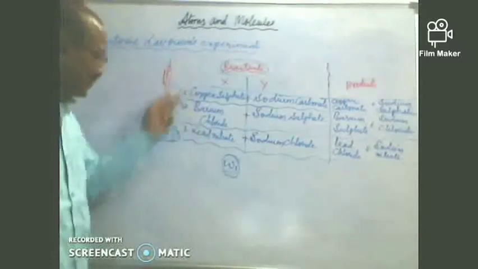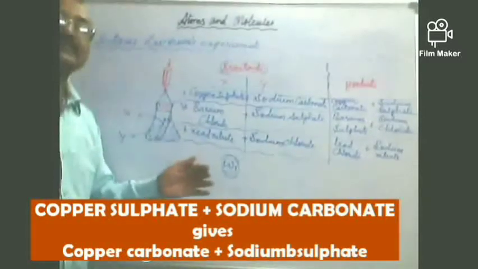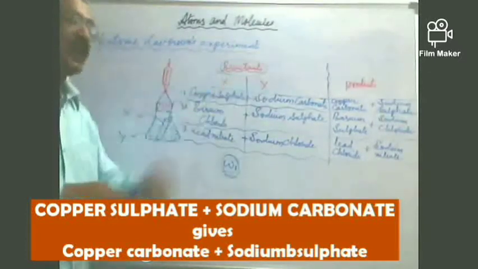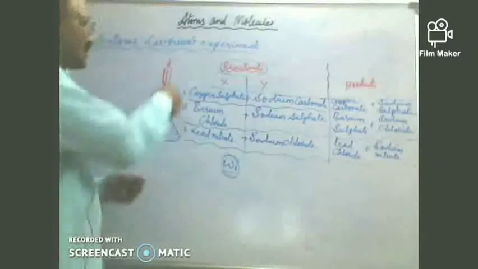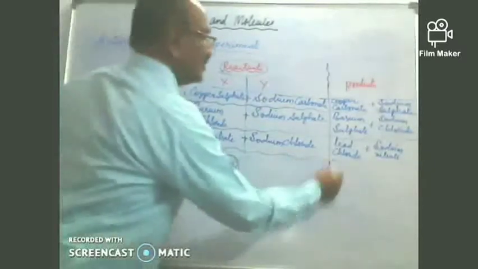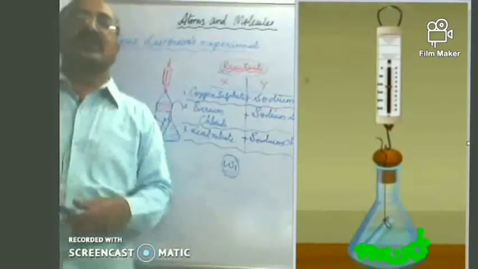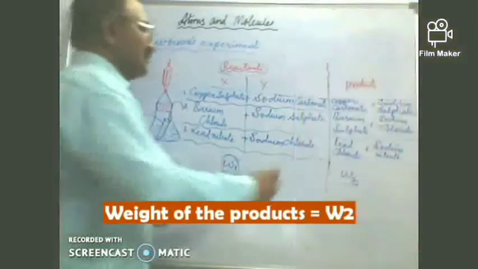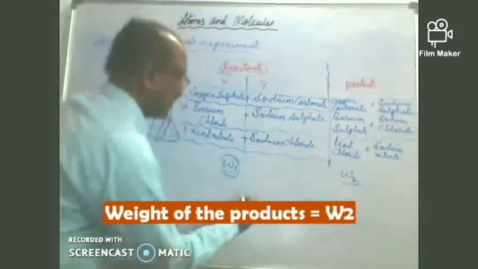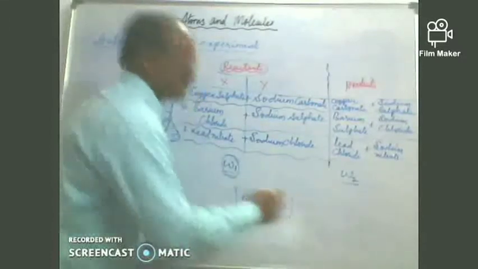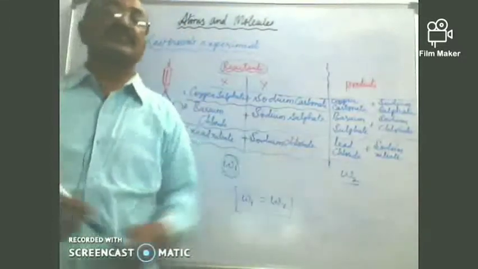As you carefully observe, we have kept all the substances intact, and now we check the weight of the products. Hang that on a spring balance and find out the weight of the products, W2. And you would be surprised that W1, the total mass of reactants before the chemical reaction, is equal to the total mass of the products after the chemical reaction. This is something very interesting.